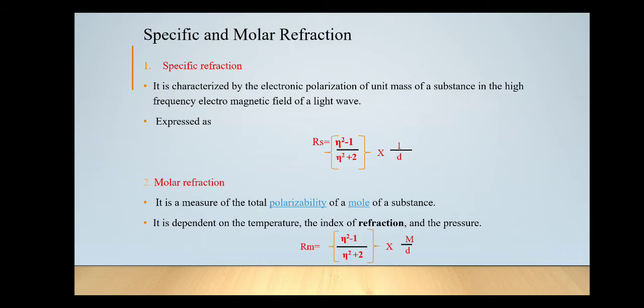The next term is molar refraction. It is a measure of the total polarizability of 1 mole of substance, and it is dependent upon the temperature, the RI and the pressure. What is the formula? It is represented by Rm, and the formula is (η² − 1) / (η² + 2) × M/d, where M is the molecular weight and d is the density.